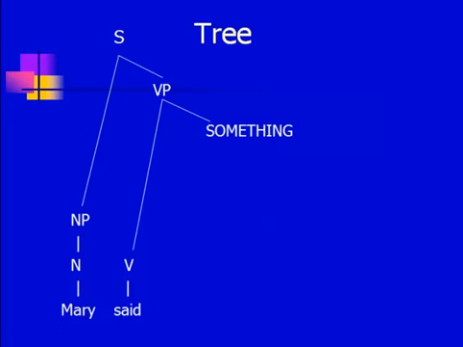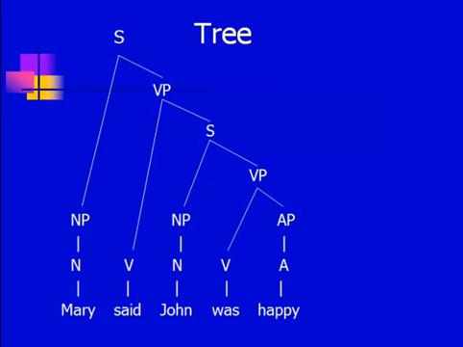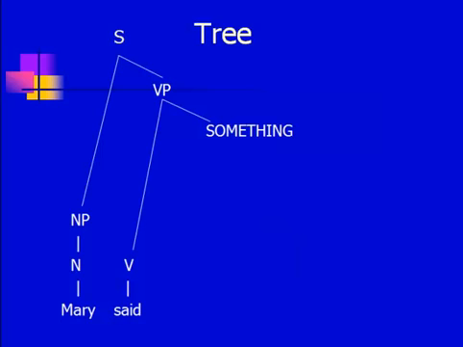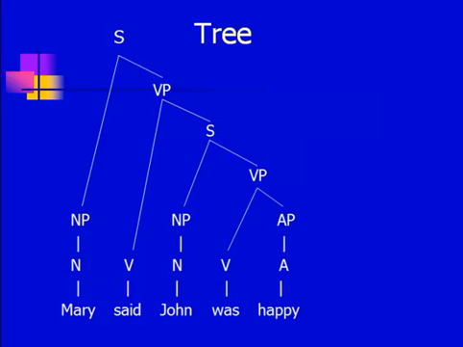NP, VP. So Mary said by itself does not form a constituent, because the whole Mary is the subject, and you then have a VP, said something. And in fact, of course, we know that what she said was John was happy. So I hope you get a view of the structure here, that Mary said is not a constituent, so it can't be a clause in the sentence. So the structure is this: NP, VP, that makes up the sentence. And inside the VP we've got another clause, John was happy.